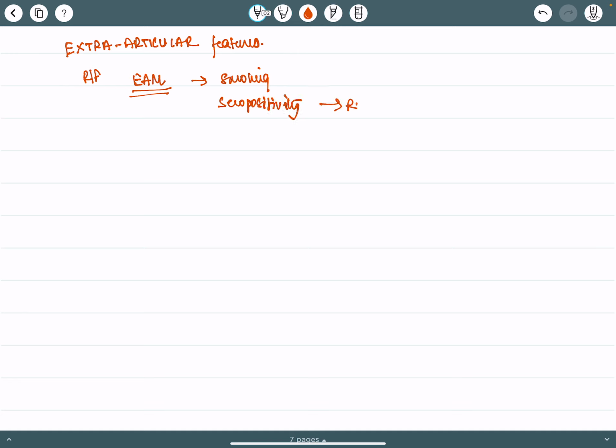That they are either RF positive or ACPA positive. Early onset of disability, subcutaneous nodules, and this can occur even prior to the onset of arthritis.